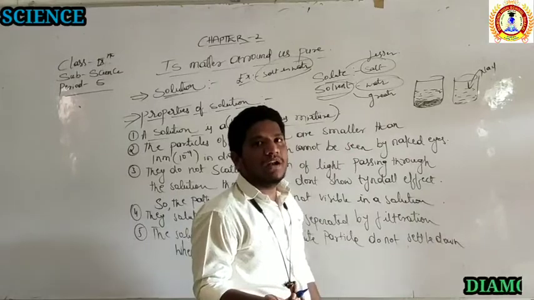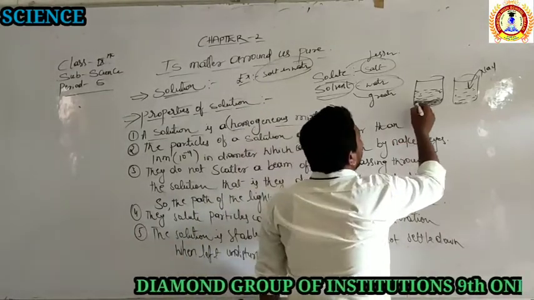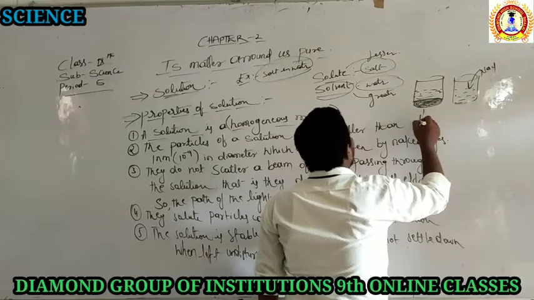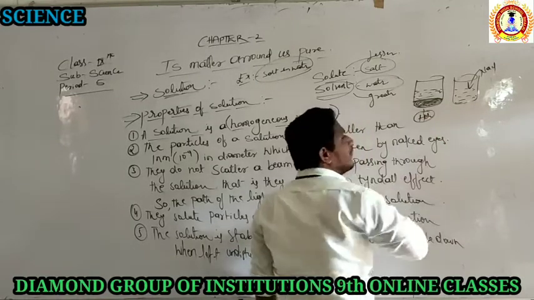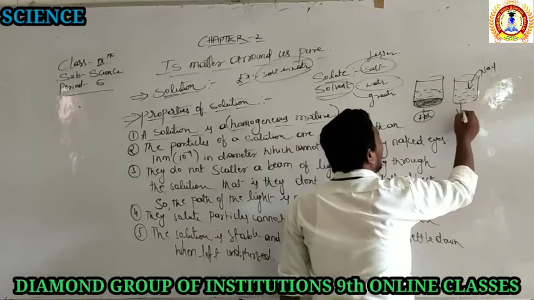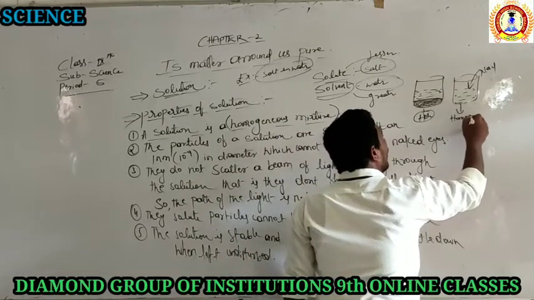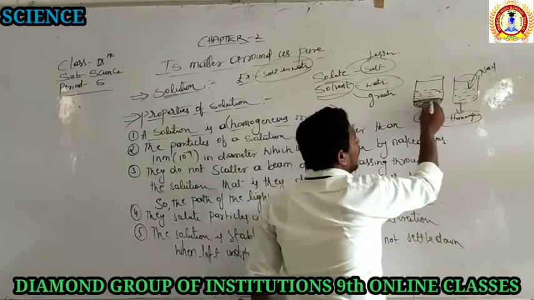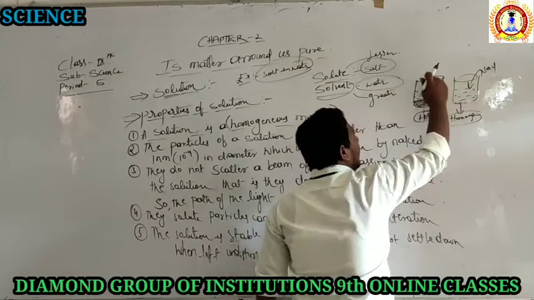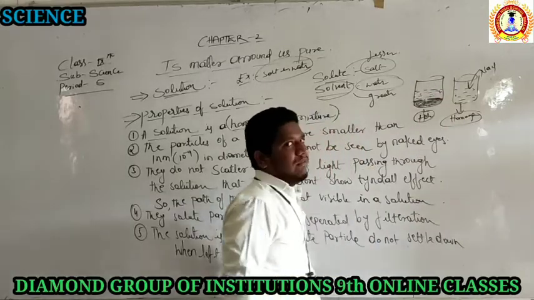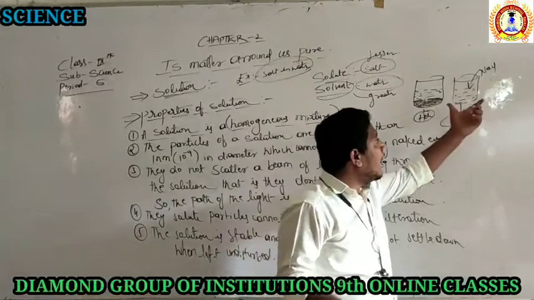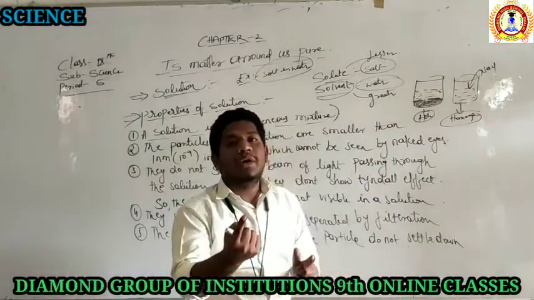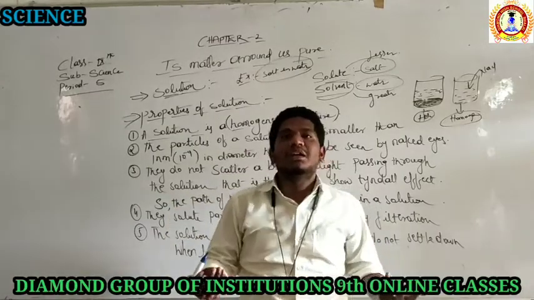Why will it not settle down? Because sand and water is an example of a heterogeneous mixture. It is not homogeneous. But water and salt is a homogeneous mixture. In a homogeneous mixture, we will not have any boundaries of separation, but here we have a boundary of separation. I can separate the water and the sand with the filtration method. But here I cannot separate the salt and the water which are already mixed. They become a single unit, and separation is not possible.